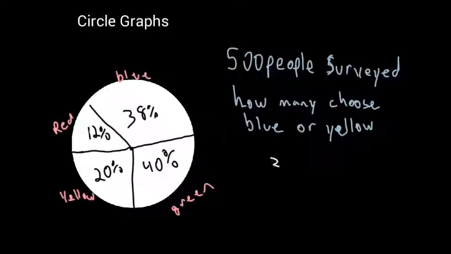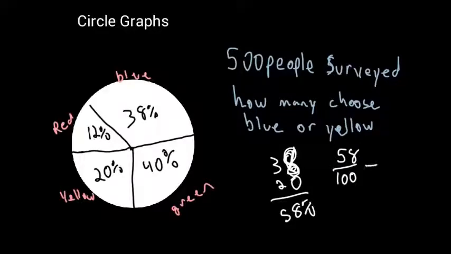So I had 38% choose blue and 20% choose yellow. So that would make a total of 58% chose either blue or yellow. So then we can set up a proportion. 58 out of 100, percent's always out of 100, equals, we want to know how many people, so we'll put a P over our total of 500.